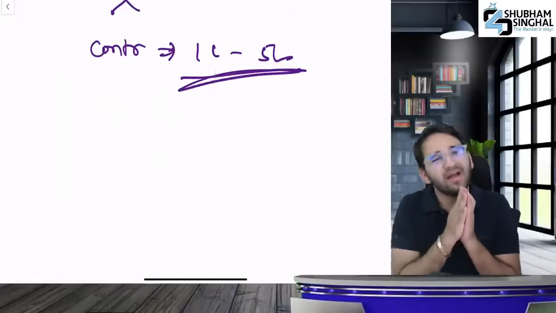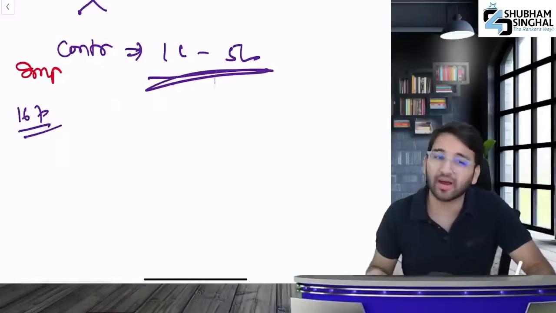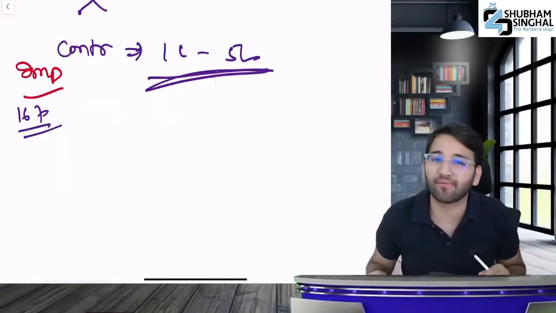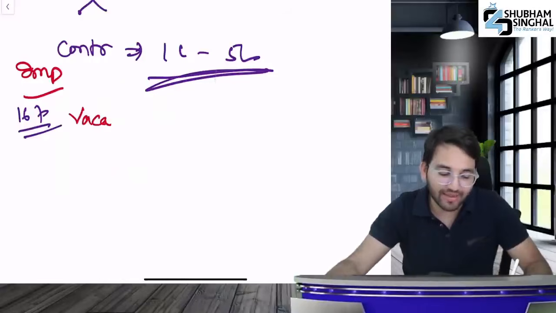Don't leave it. It's important. If there's any important section in the world, it's section 167. This is it. It's 149.6. But this 167 is also equally important. Let's talk about vacation of office.